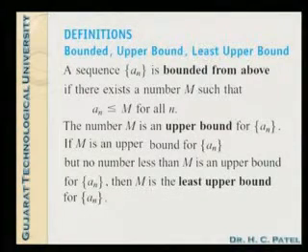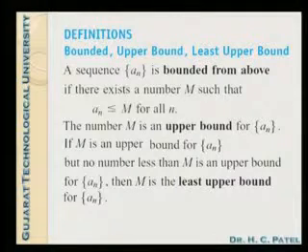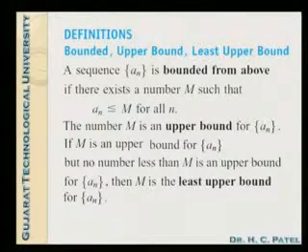Now for these sequences we require some more terms: bounded, upper bound, least upper bound. A sequence an is bounded from above if there exists a number m such that an is less than or equal to m for all n. The number m is an upper bound for an.